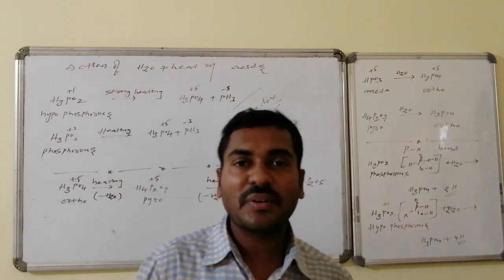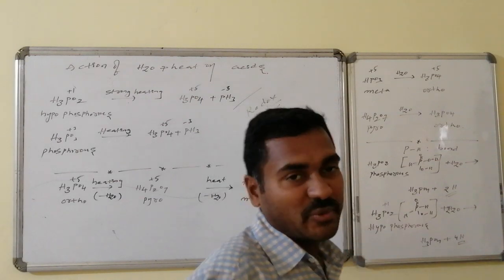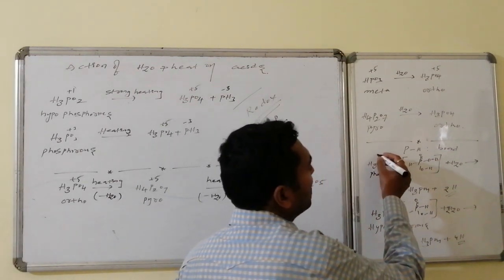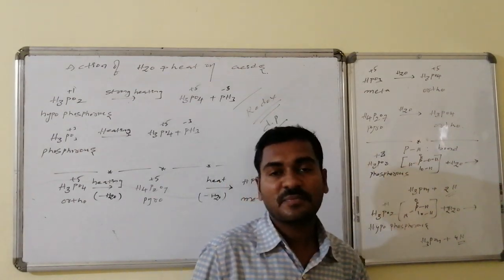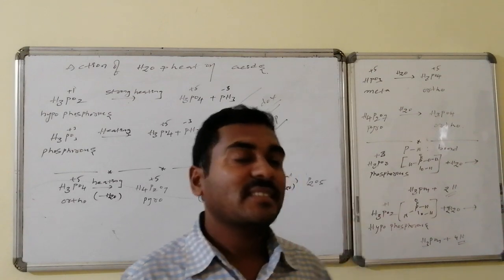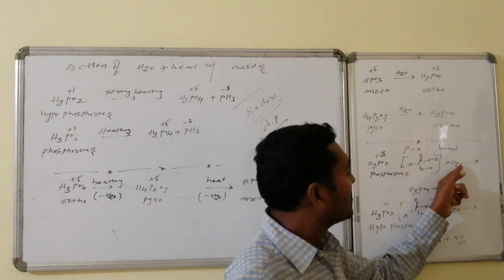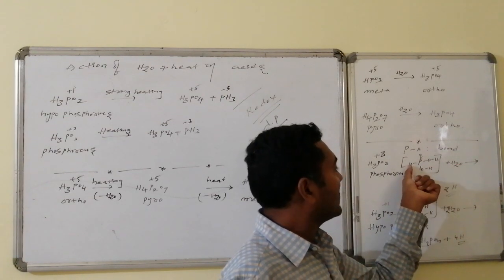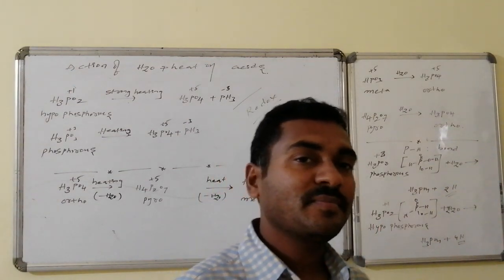Now the next extreme case is P-H bond containing oxyacids of phosphorus. Those are two. One is phosphorus acid, second one is what? That is hypophosphorus acid. Phosphorus acid is H3PO3, oxidation number is +3, and in this case one P-H connectivity is there. Such phosphorus acid on reaction with water, this P-H bond is replaced by the OH of water. This H and this H, two nascent hydrogens will be liberated.